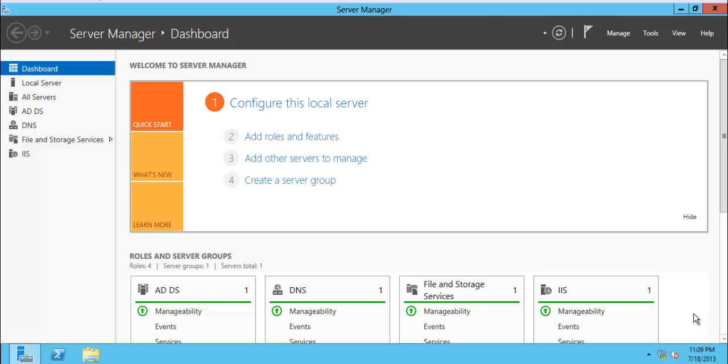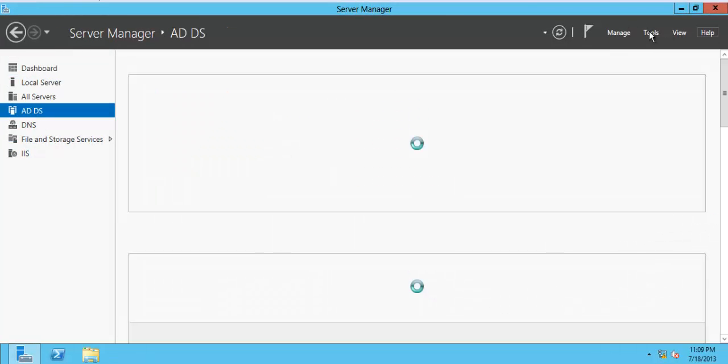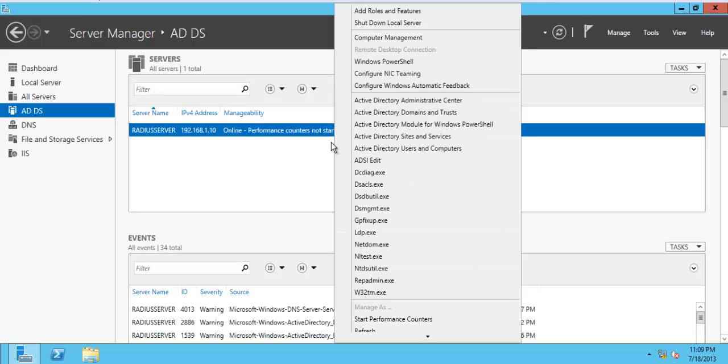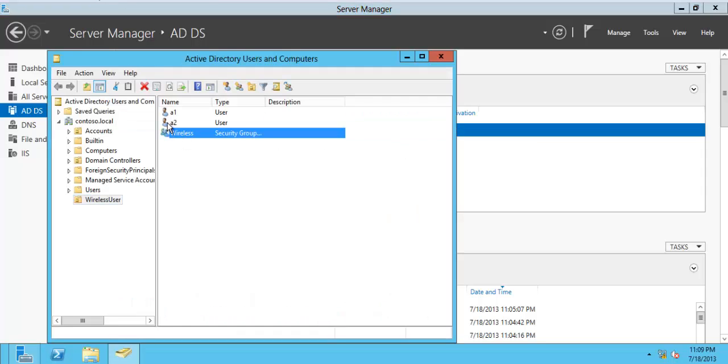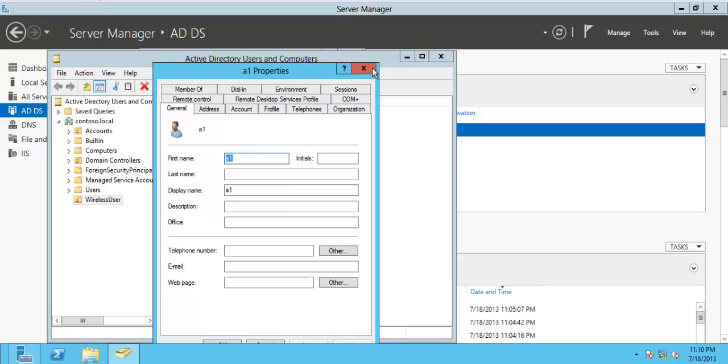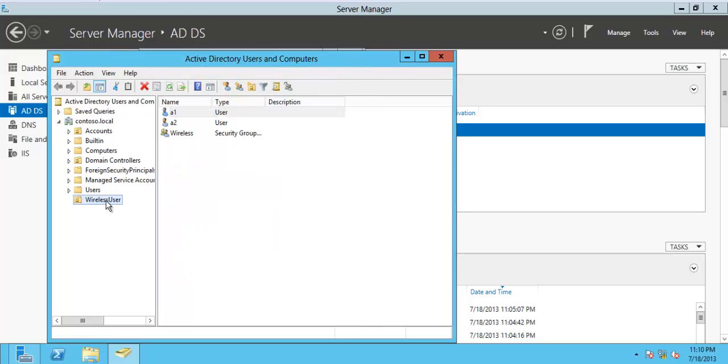So this is a continuation, part 2 of the 802.1x RADIUS server configuration in Server 2012. In the previous video we installed Active Directory, and we also made a wireless user group and a user, and an organizational unit for wireless users. In this video we'll learn how we can configure NPS in Server 2012.